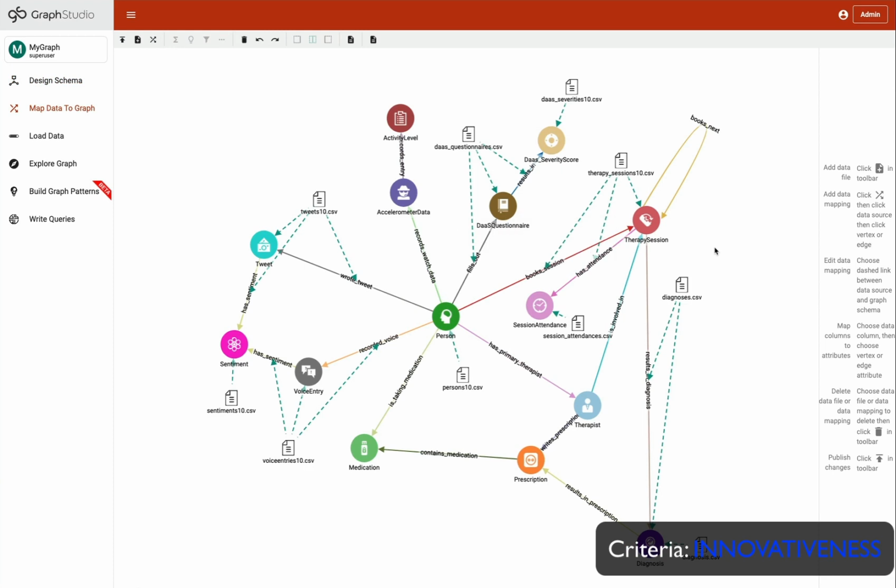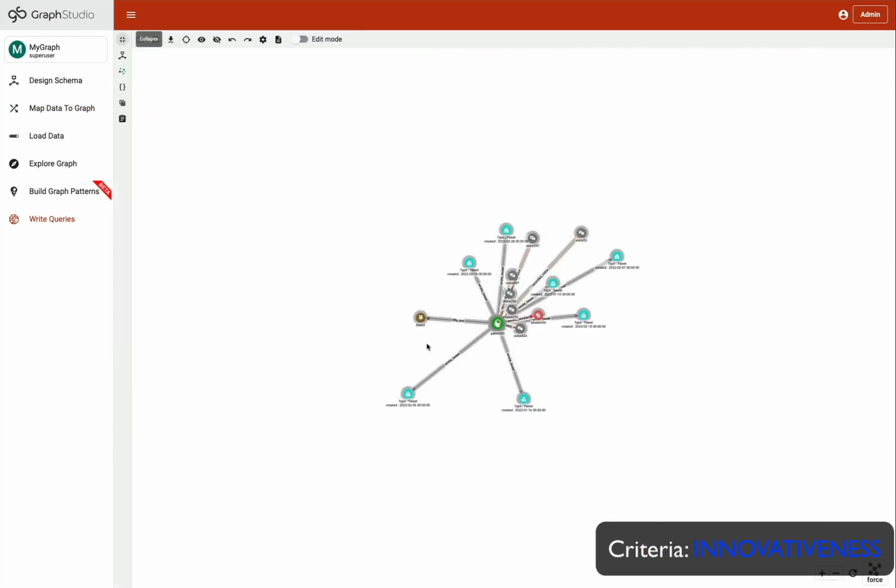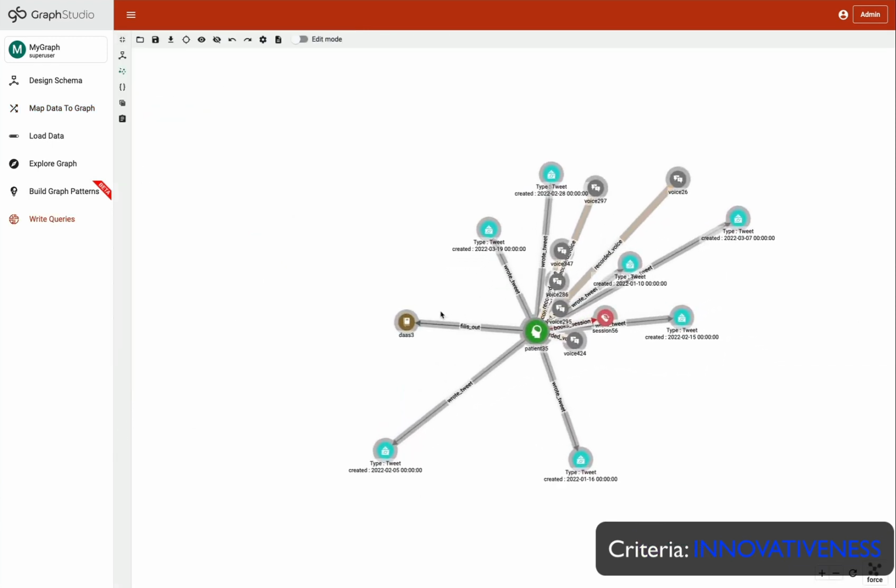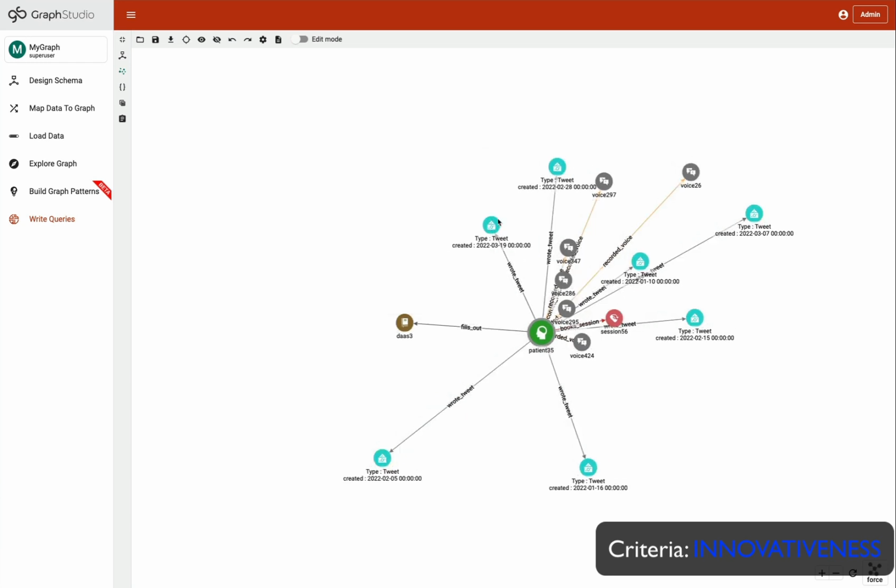Our first challenge was getting the data. There unfortunately aren't many open data sets for mental health, so we took the few base data sets we could find around Twitter sentiment and DAS severity scores and created synthetic data for the hackathon. We know that in production, healthcare organizations would definitely have access to this kind of data and more.